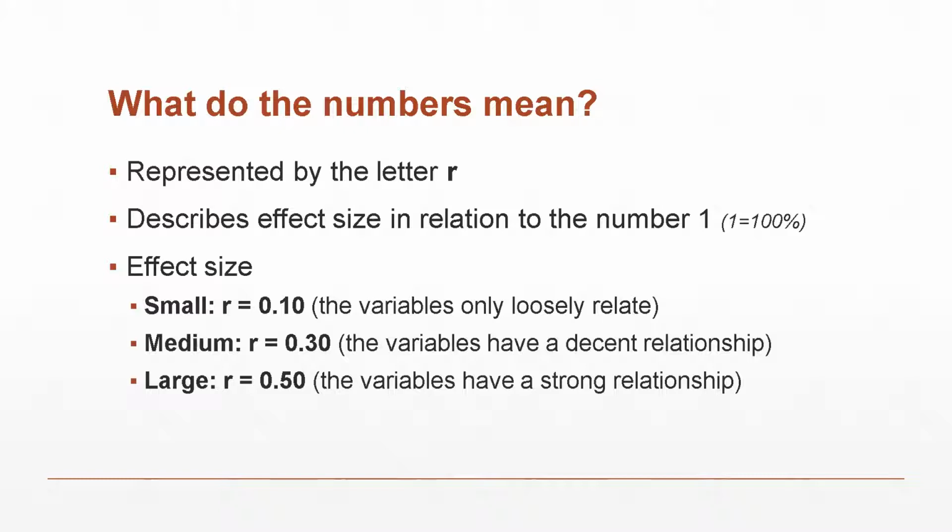And then a large effect size doesn't have to be right at 0.5, maybe it's a 0.45. As you get closer to 0.5, this is a large effect size, which means the variables have a pretty strong relationship with each other. Some variables will have significantly greater than 0.5. I should probably use the word significance with statistics, but that's a whole other story. Sometimes you'll see an effect size of 0.75, 0.8, 0.9. Those are very large effect sizes, and typically we don't even go looking for those correlations because it's a well, duh, sort of relationship.